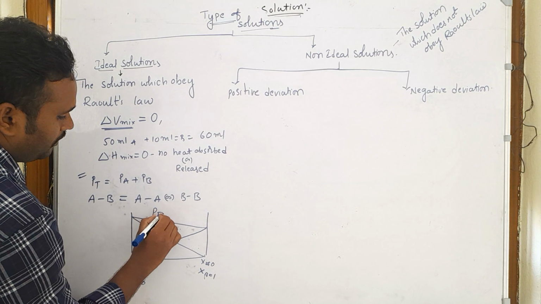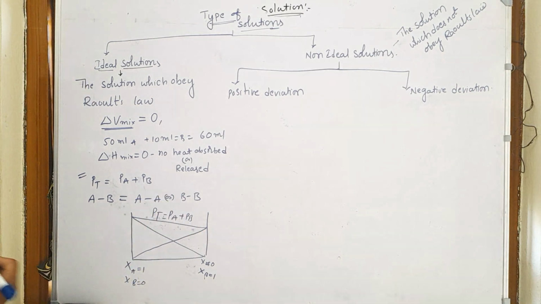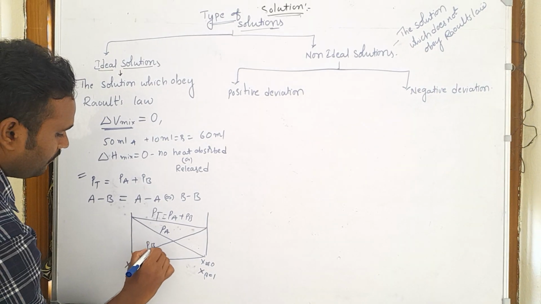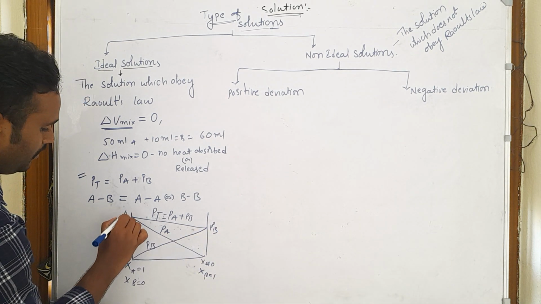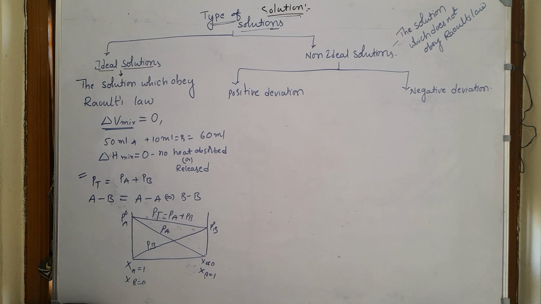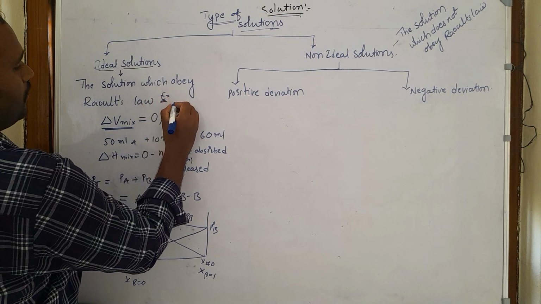This is the PT. PT is equal to the partial pressure of A plus the partial pressure of B. Here it is the partial pressure of A, it is the partial pressure of B. It is the P naught B and it is the P naught A. So such types of solutions are called what? Ideal solutions.